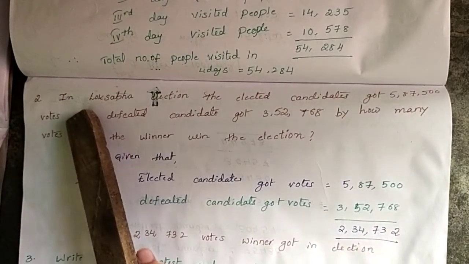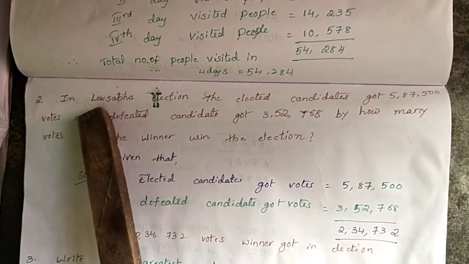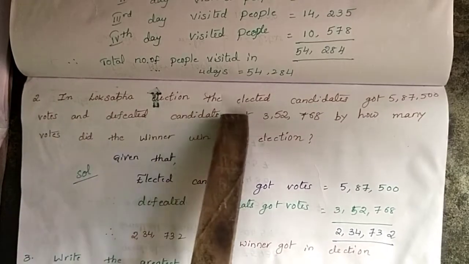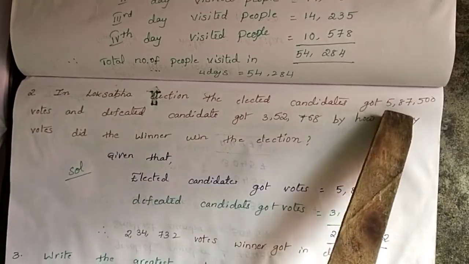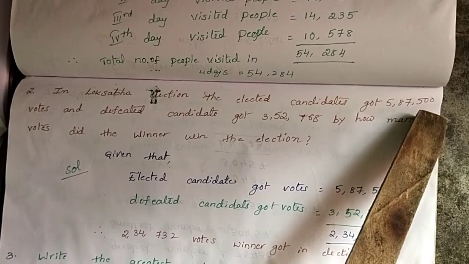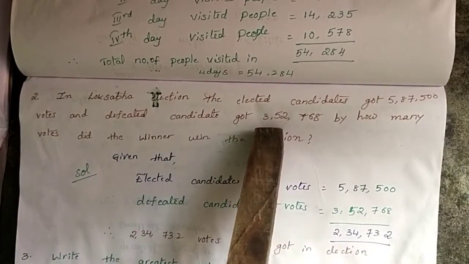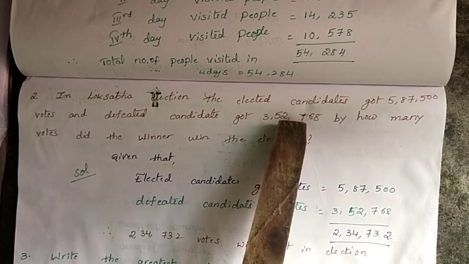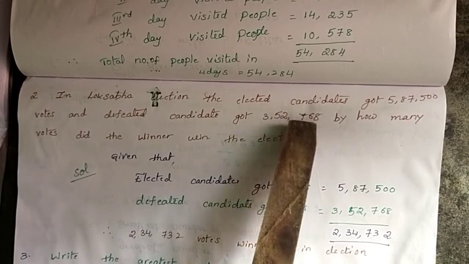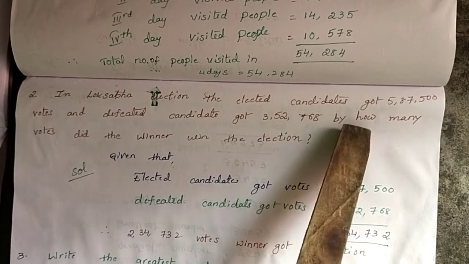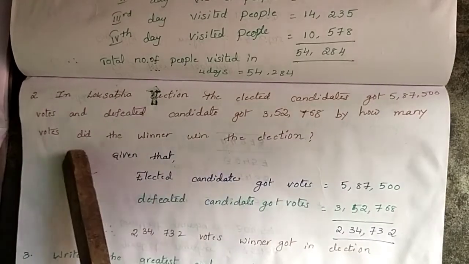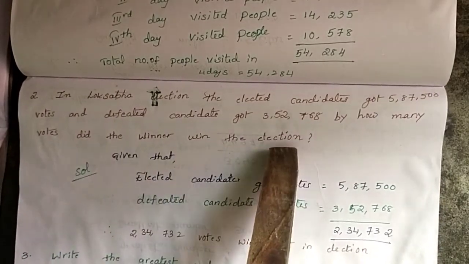Next problem. In Lok Sabha elections, the elected candidate got 5,87,500 votes and the defeated candidate got 3,52,768. By how many votes did the winner win the election?